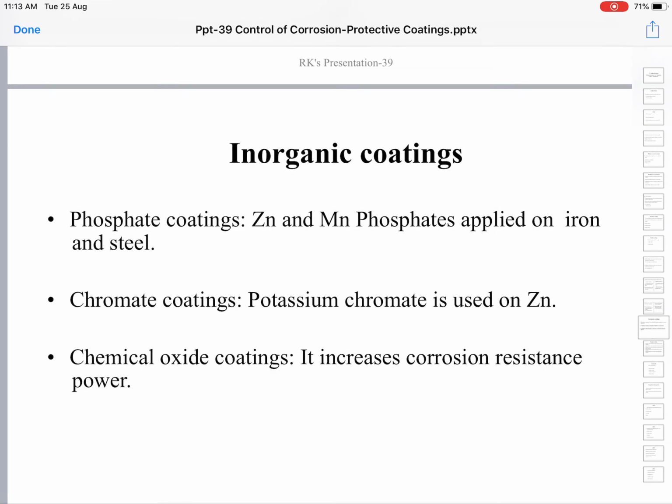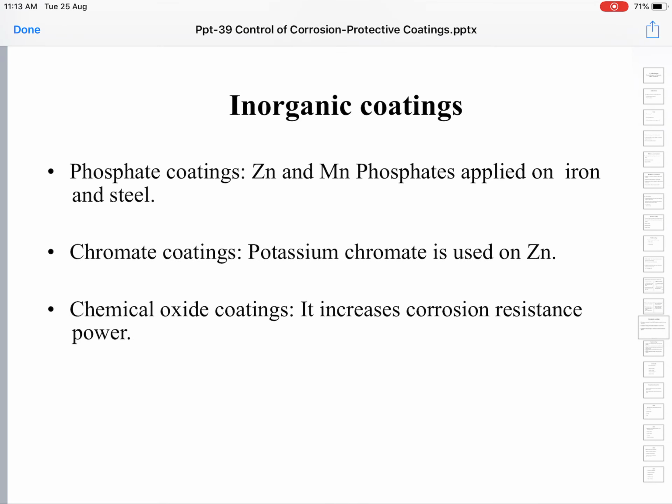Next, this will lead us to the inorganic coatings. There are three types: phosphate coatings, chromate coatings, and chemical oxide coatings. For the phosphate coatings, zinc and manganese phosphates are applied on iron and steel.